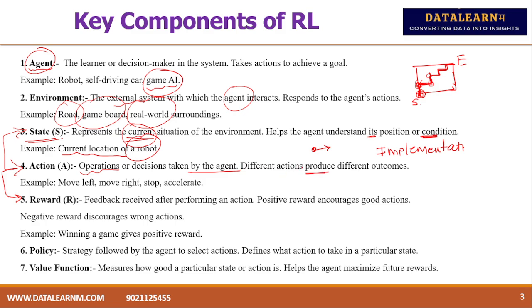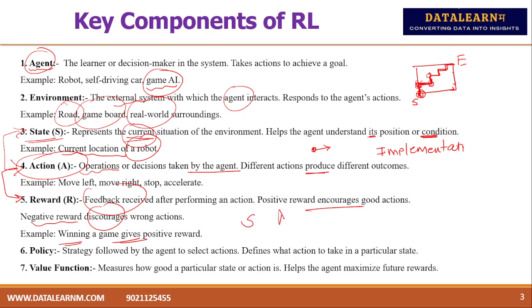Different actions will produce different outcomes. So that is known as the actions there. Okay. And reward, that is a feedback. So if there is a correct action, you will receive the positive feedback. Positive reward encourages the good action. If it is a mistake or a negative reward, that will discourage the wrong action. For example, winning a game gives the positive reward. Okay. So whatever feedback we are receiving, that is a reward.